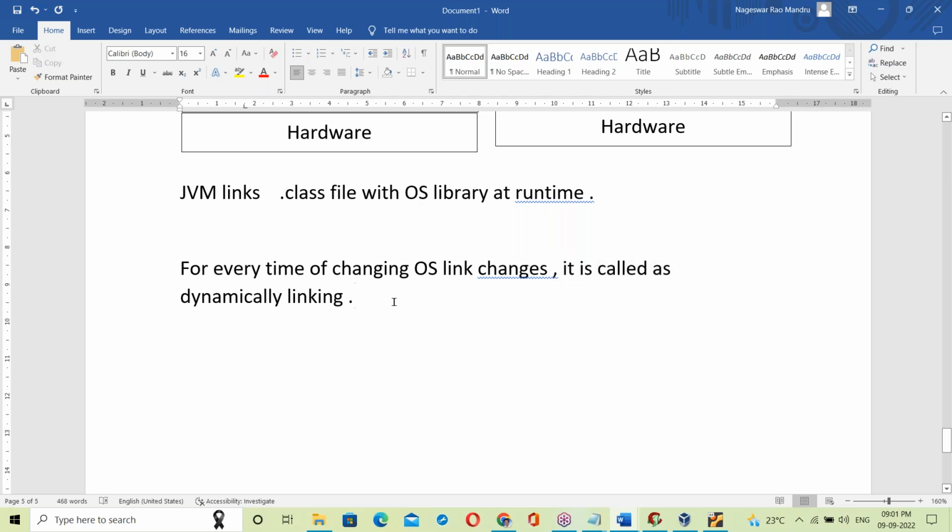So JVM links the .class file with different operating systems at runtime dynamically.